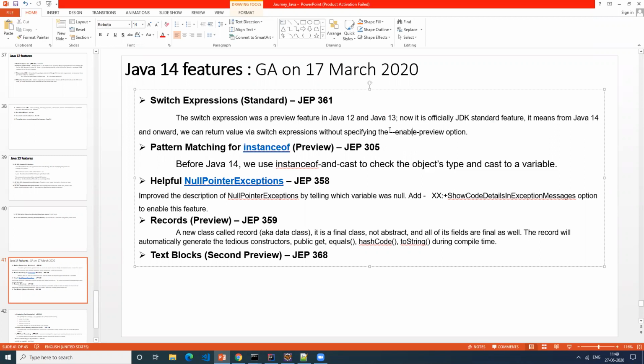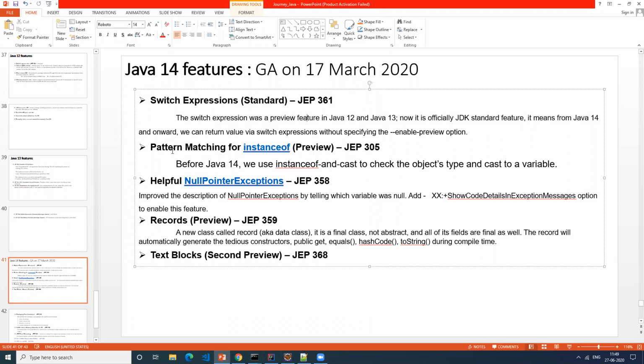Now these have been added officially as part of the JDK, including the return value from your switch. So that's what they have standardized, which means this is available forever from Java 14 onwards. I think we have already covered this; I just wanted to highlight that from Java 14 onwards this is a standard part of the JDK.